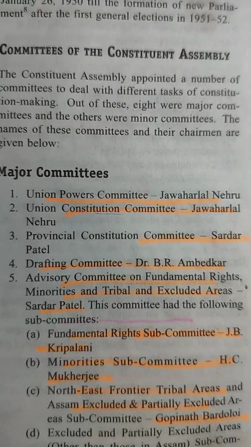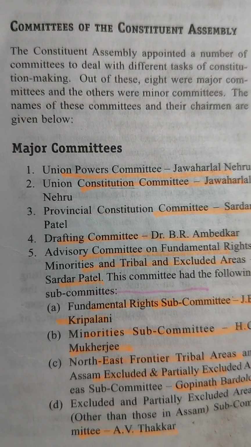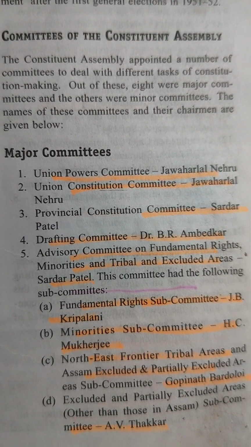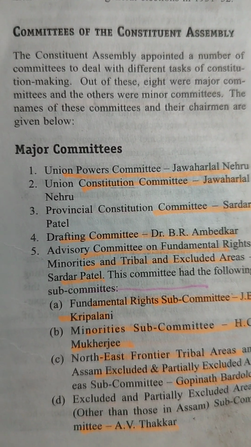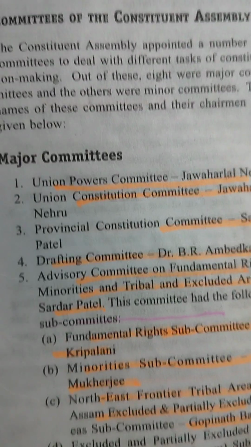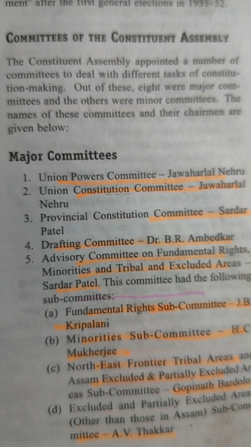So now we'll read about the committees of the Constituent Assembly. The Constituent Assembly appointed a number of committees to deal with different tasks of constitution making. Out of these, 8 were major committees and others were minor committees. The names of these committees and their chairmen are given below.